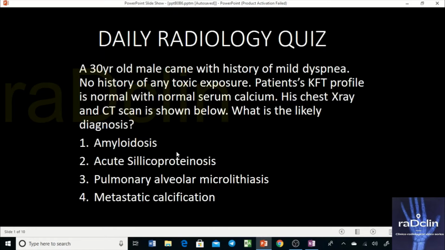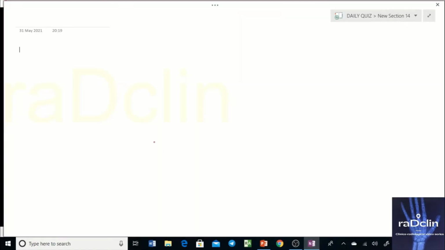So what options are we left with? We are left with two options: one is amyloidosis and the other is pulmonary alveolar microlithiasis. So what exactly are they? First of all, let's look at the discussion of these two topics. When you talk about these two options, first let's consider pulmonary alveolar microlithiasis.